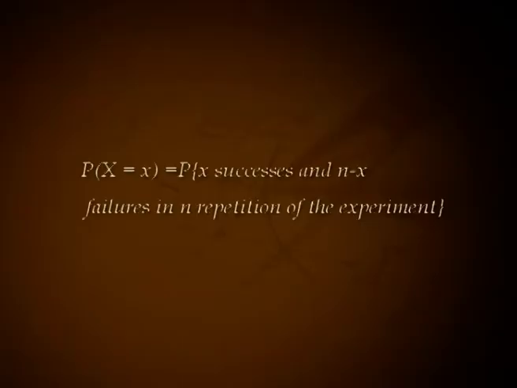Binomial distribution. Consider a random experiment with two possible outcomes, success and failure. Let p be the probability of success, assumed to remain the same from trial to trial, and q equal to 1 minus p is the probability of failure. Let X denote the number of successes in n independent repetitions of the experiment. Then X is a random variable which may take the values 0, 1, 2, up to n. Then P(X = x) is the probability of x successes and n minus x failures in n repetitions of the experiment.